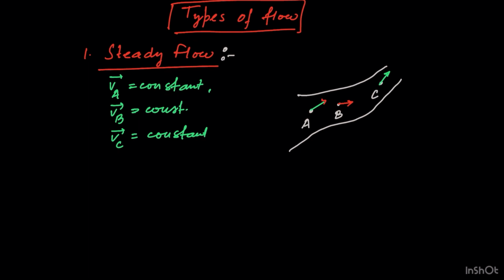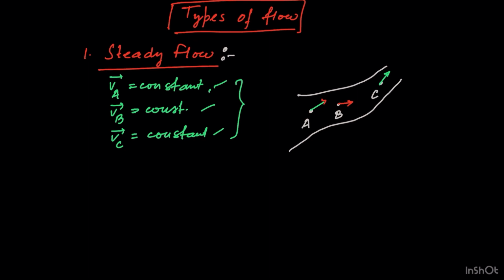This does not mean that the velocity at different points are equal. The velocity at different points might be different constants. If they are equal by chance, that is a mere coincidence.